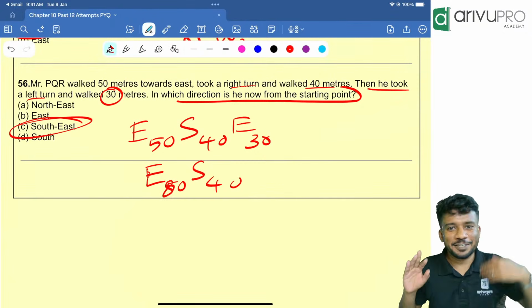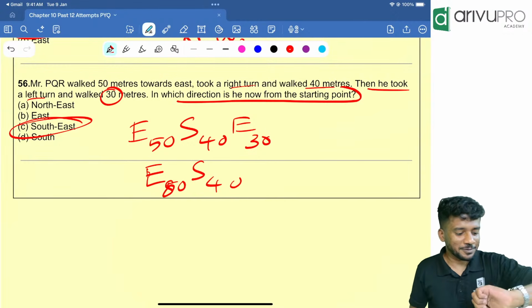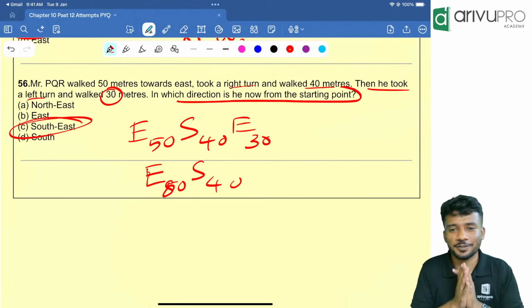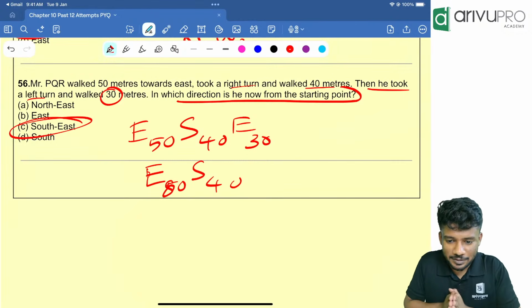Not 8:30, I need to start at 8:15. I kept it 8:15 itself. I have some other work after going home. Sorry for that. So 8:15 itself we'll start. If you have any doubt now, you can ask now.